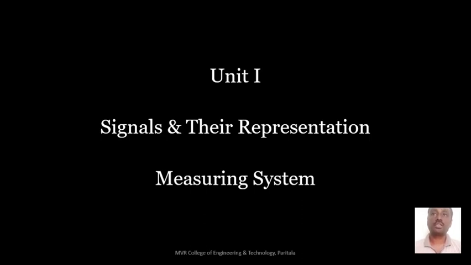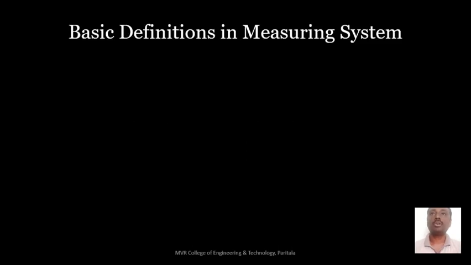Now you can see the first unit. The first unit is signals and their representation. So in that, the first topic is measuring system. Before going to the measuring system, you need to know a few definitions very well. Those already came in your measuring system subject, so now we can discuss those definitions as well.